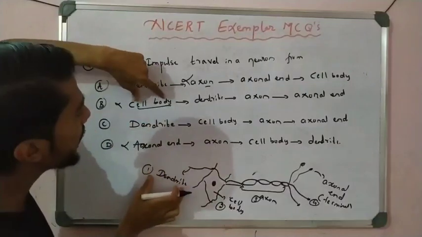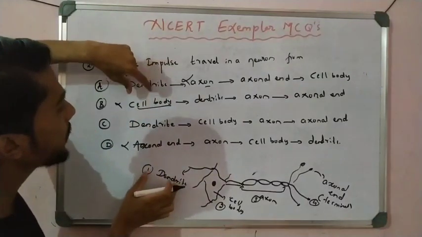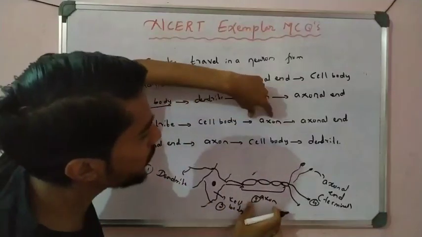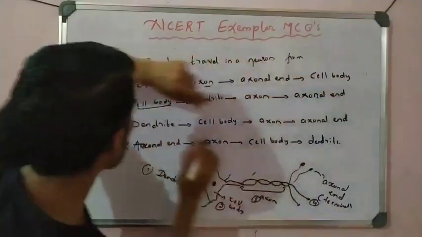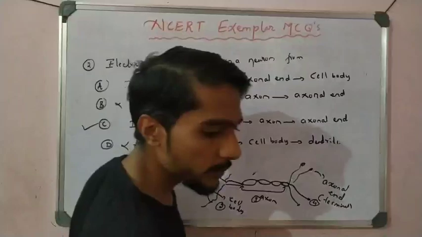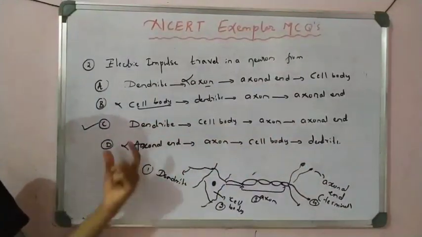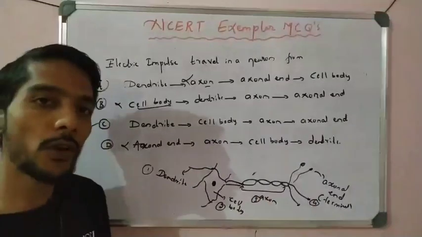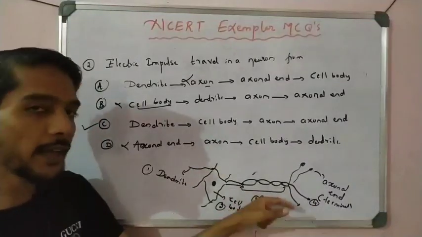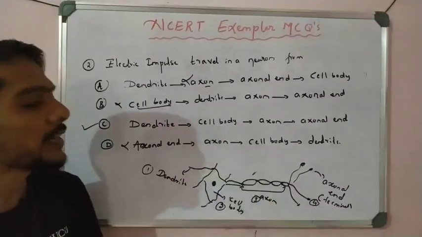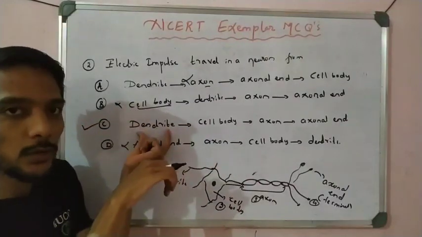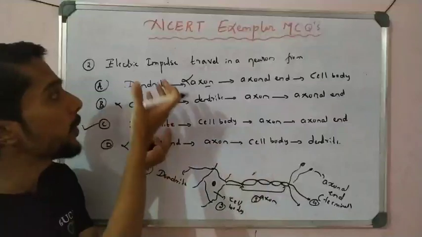They see dendrite, where it is dendrite, right, and the cell body and the axon and the axonal end. So option C is correct, right? Option C is correct. Like that you have to check the answer. With the help of a diagram you can make a rough diagram, and by using the rough diagram you can select the options.